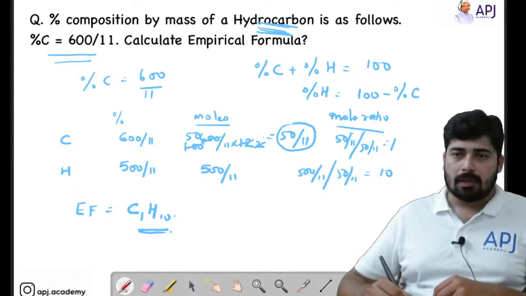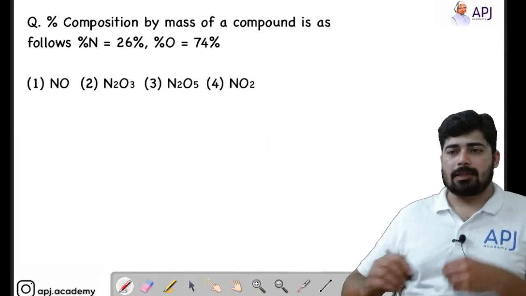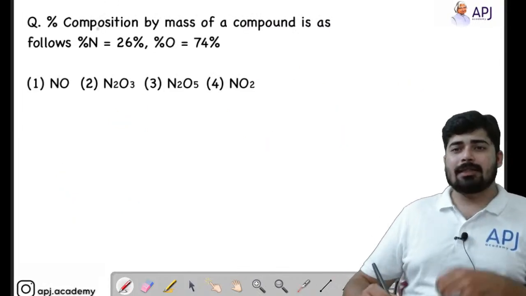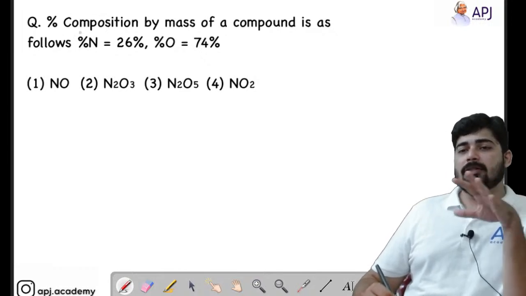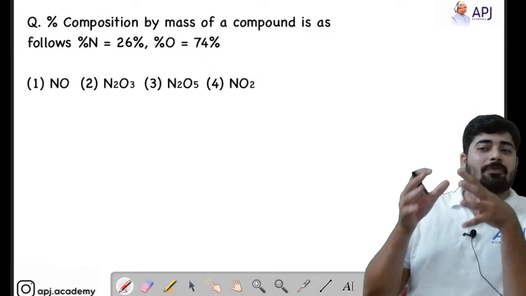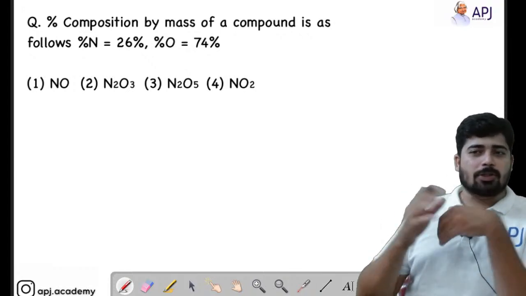Okay. Now we will move on to the next one. See, this is a previous JEE Advanced question. See, this is not that easy. Here there is a very good concept also. So let's do it together.